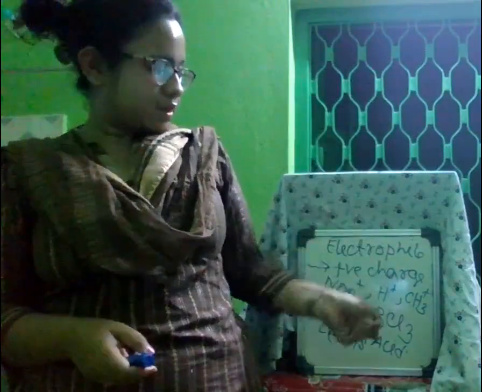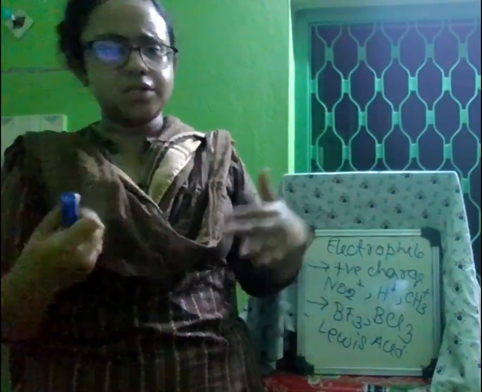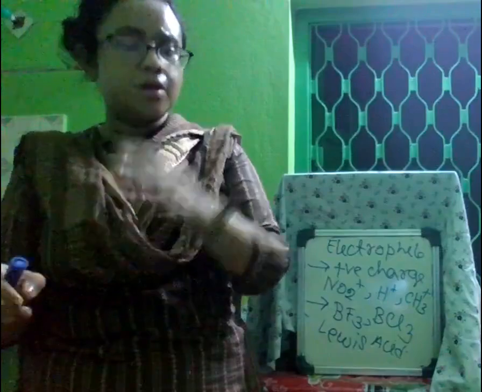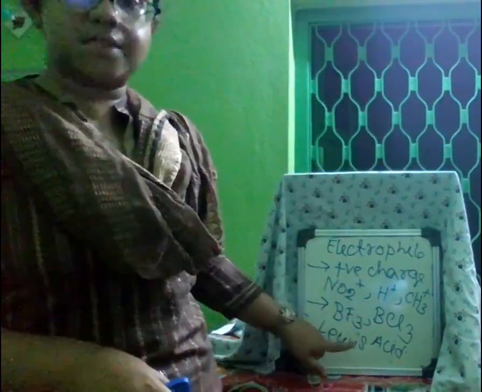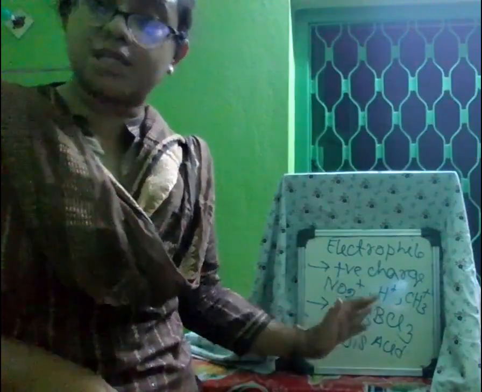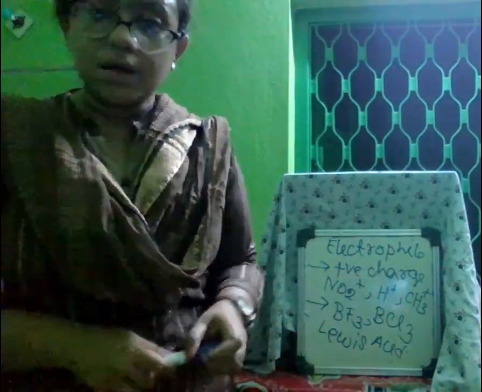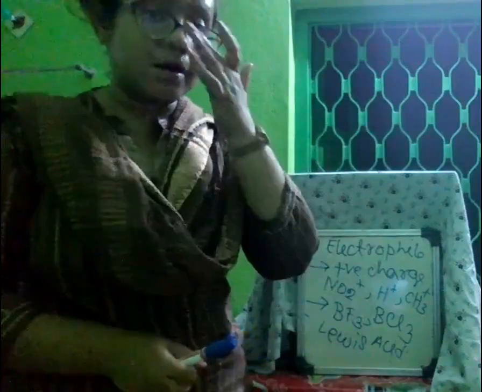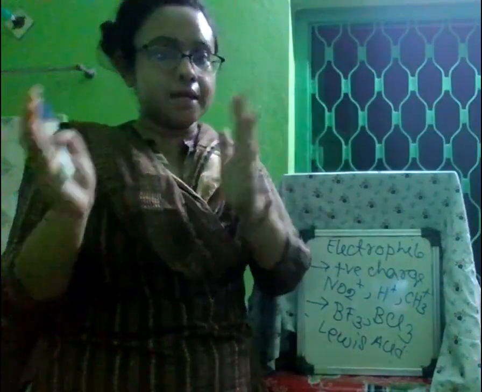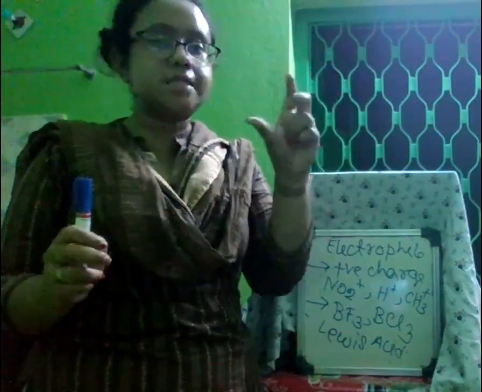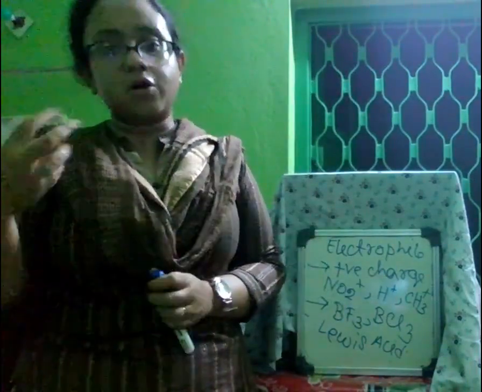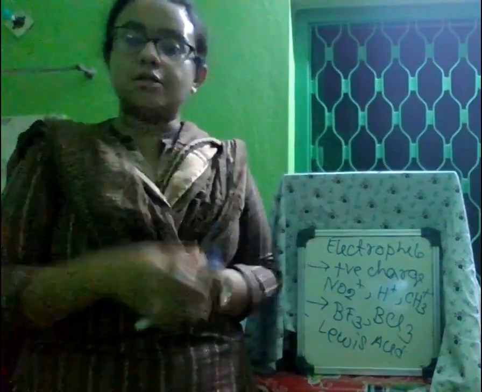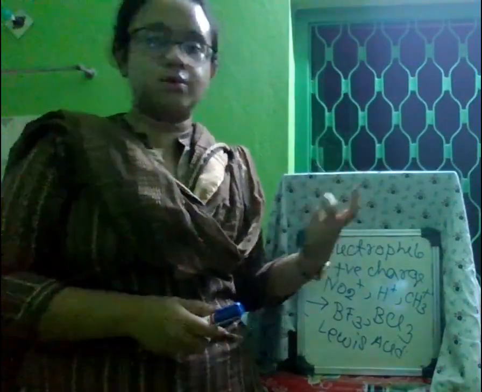You see, there is a positive charge. Positive charge means some electron deficiency, so they are electrophile. And Lewis acid or electron deficient species with an empty orbital. You know BF3? There are 6 electrons in its valence shell, so the octet is not fulfilled. If there is an empty orbital and the octet is not fulfilled, this kind of species will also be electrophile.